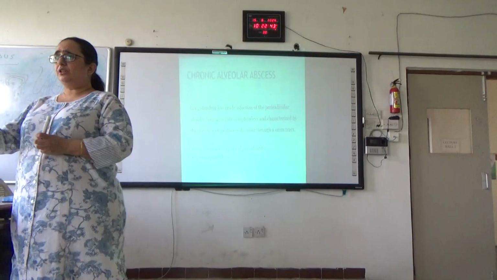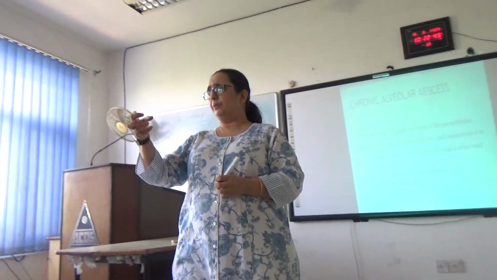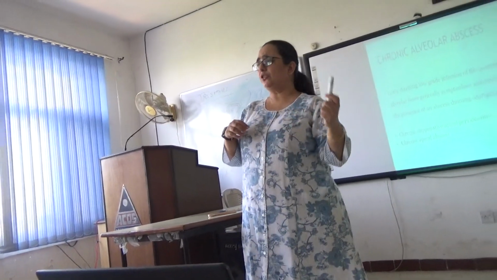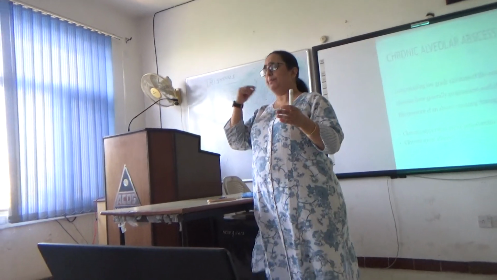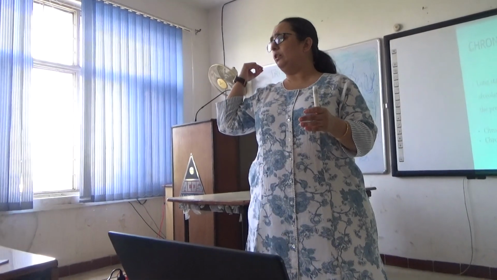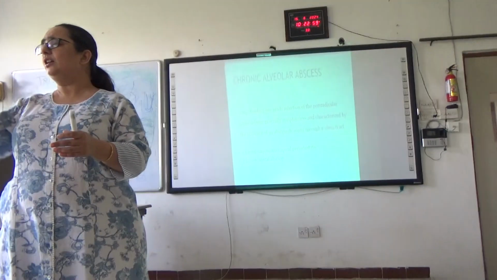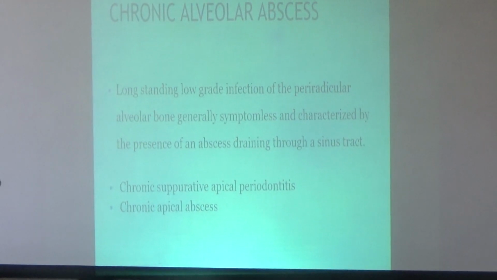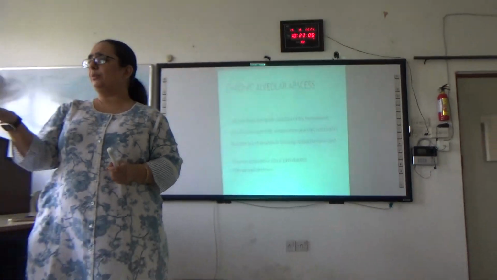If there is some kind of pus formation, the body will always follow the path of least resistance. Suppose the pus is not able to drain through your apical area. What will happen? It will try to go out through your mucosa. For your maxillary teeth, it will always be from the buccal side.